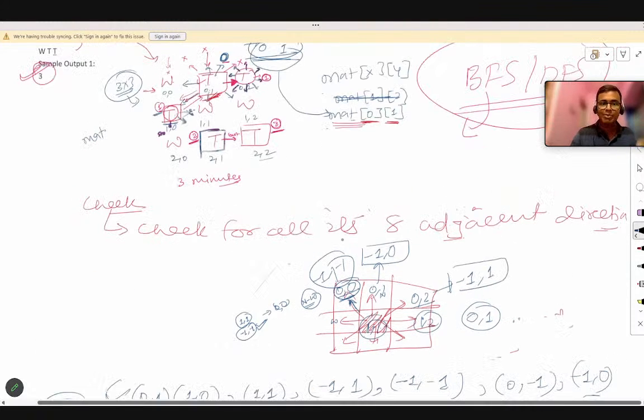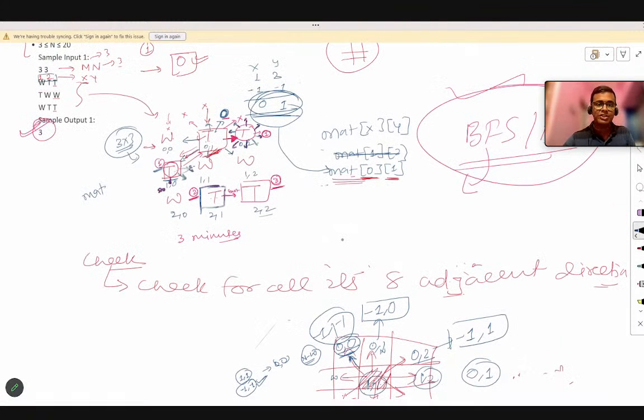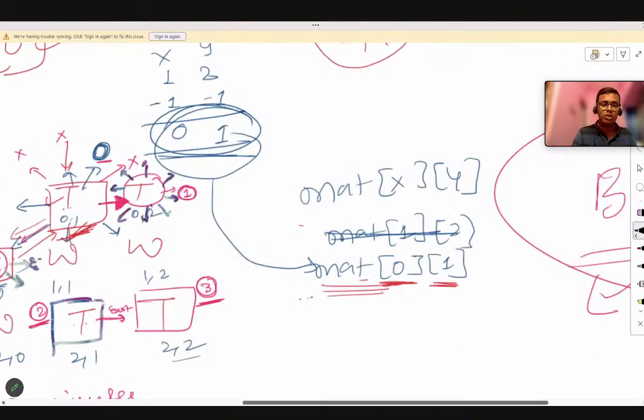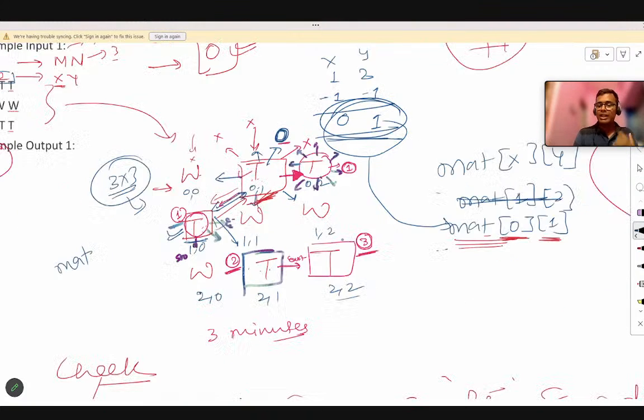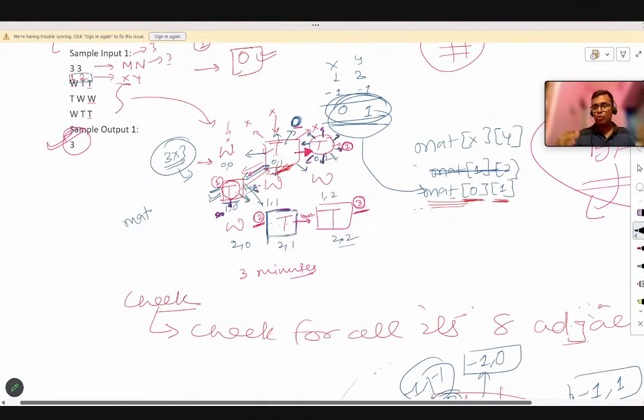You can see from this example, let me zoom it out, I am at this tree. I have 2 trees adjacent to me, this tree and this tree. But since this tree has already been burned, because I was only burnt by this tree, I will only burn this tree because it is not burnt yet and it is in an adjacent direction to me. It is my duty as a tree to burn my adjacent tree according to the problem.